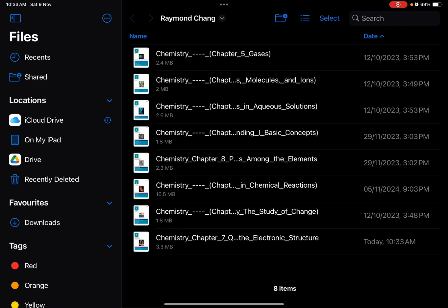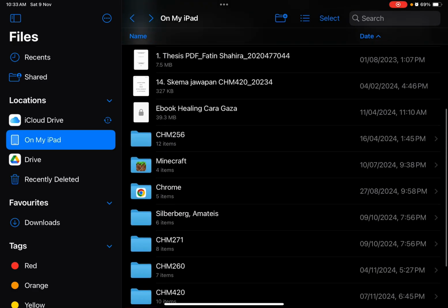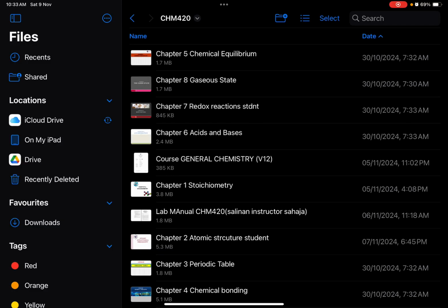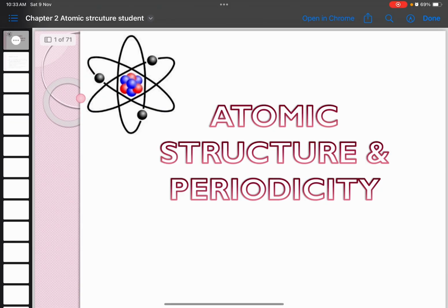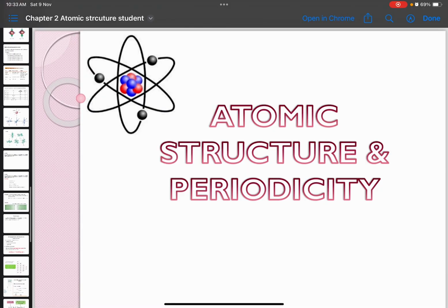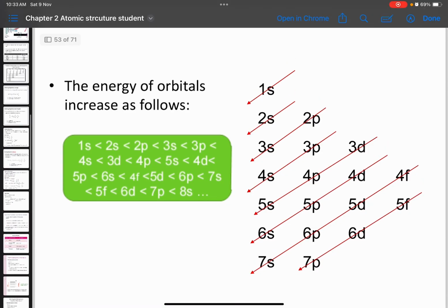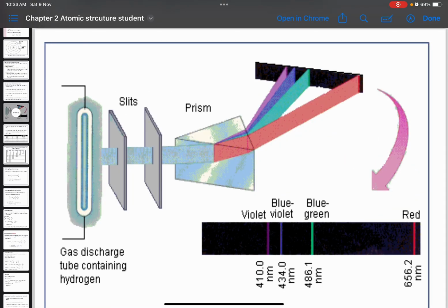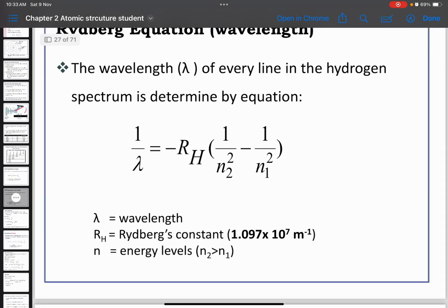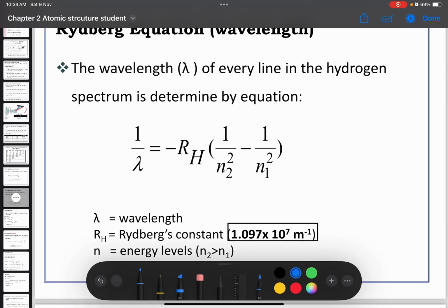Sekejap saya tunjukkan. Okay, lain lah. Saya tak tahu mana satu yang betul. Okay, this is the one in the notes.